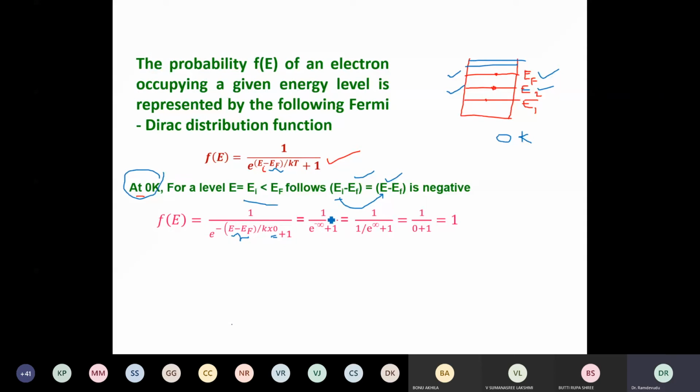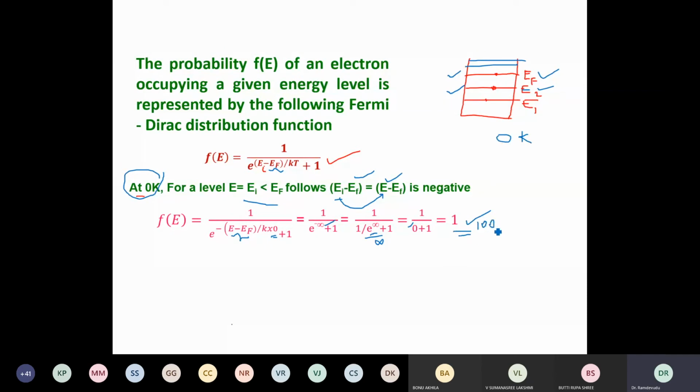Thereby, I write 1 by, with a minus sign, 1 by 0 is infinity, so minus infinity, plus 1. And with minus infinity, I write 1 by e power infinity plus 1. But e power infinity is infinity, so 1 by infinity is 0. So 0 plus 1 is equal to 1. That means the probability of finding a particle is definite, 100% probability of finding the particle.